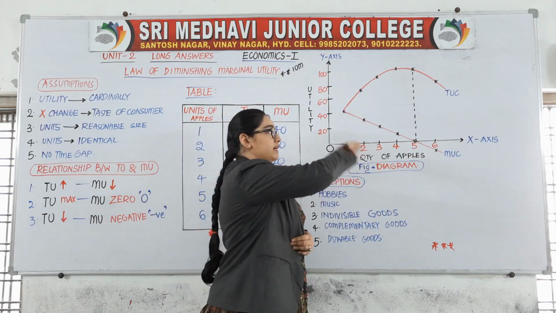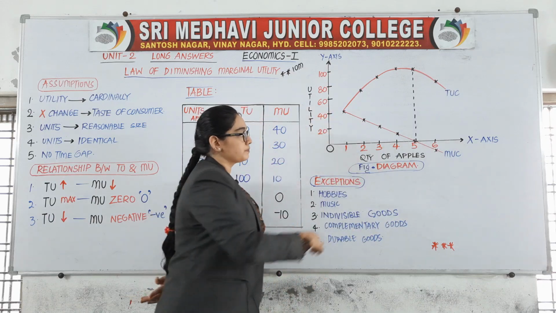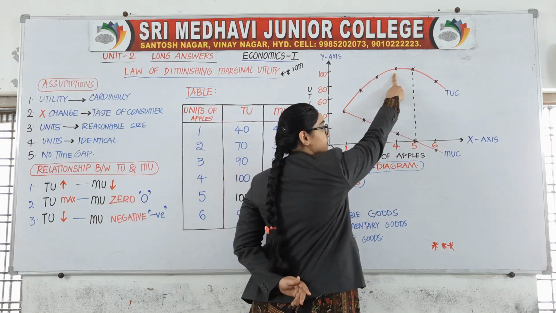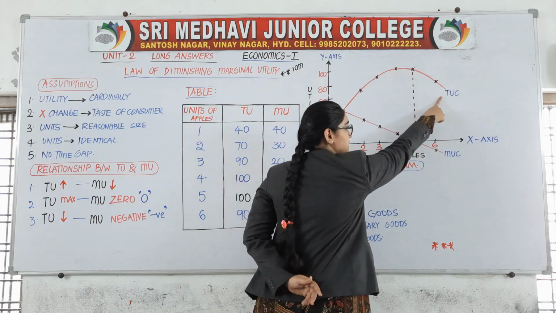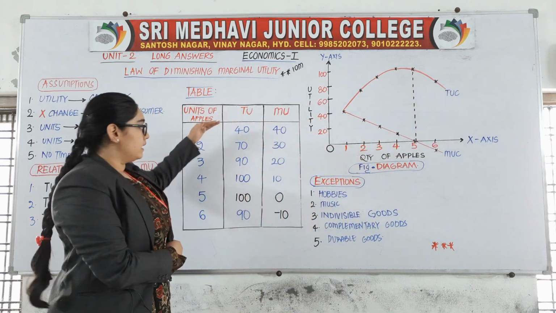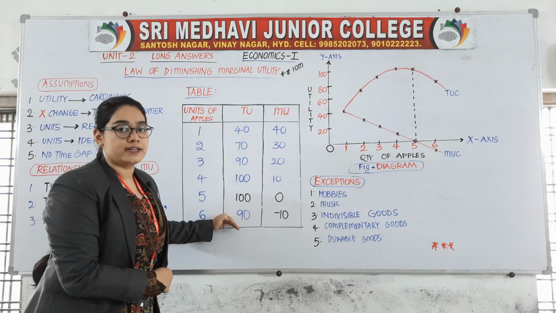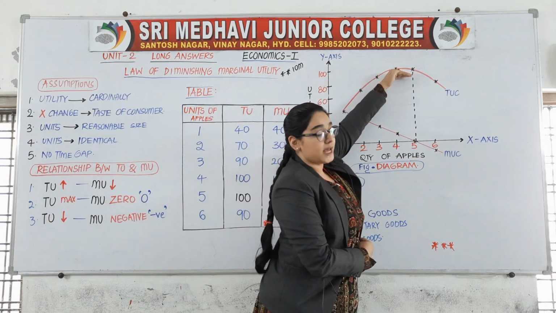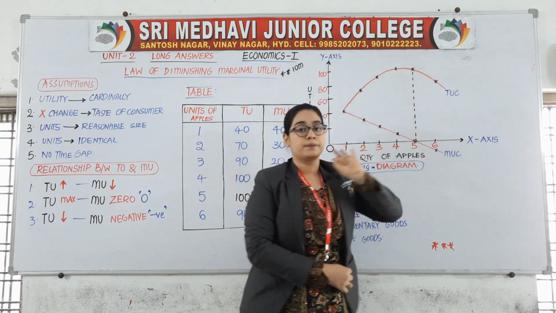Now, while drawing a graph, you just observe the total utility is increasing. It is 100. It became maximum. It started decreasing. It is increasing, maximum, decreasing. The same thing. It is increasing. It is maximum. It started decreasing.